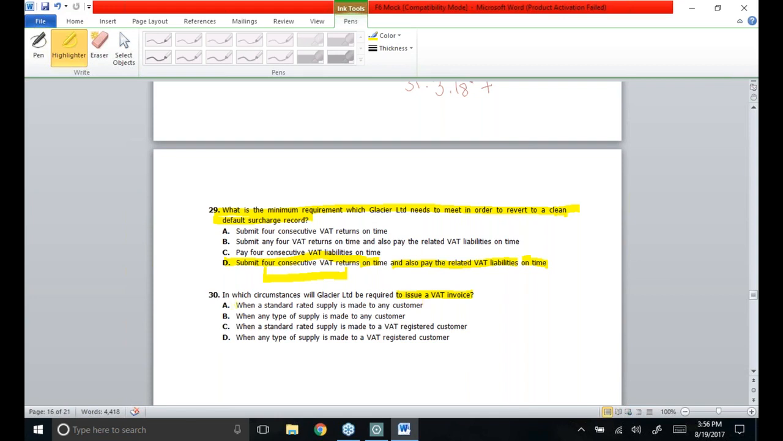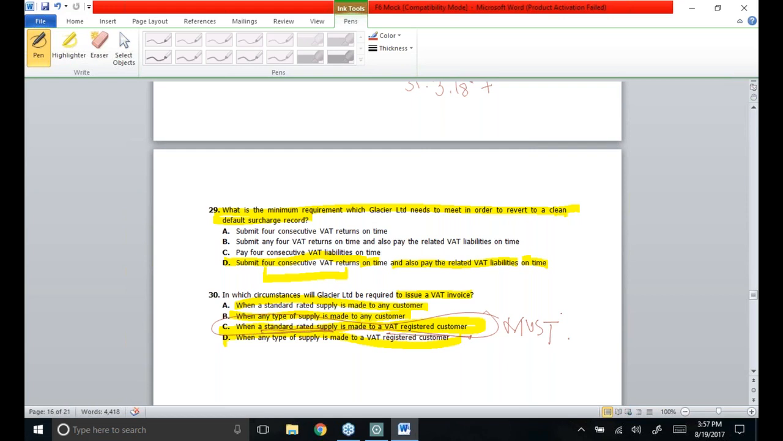So option A is when a standard rated supply is made to any customer. Second is when any type of supply is made to any customer, when a standard rated supply is made to a VAT registered customer, and then when any type of supply is made to a VAT registered customer. Out of all this, option C is the most appropriate and the correct option, because whenever you are registered, you are making standard rated supply and your seller is also registered, then it's must, then VAT invoice has to be issued. That's the only case in which they are compulsorily required to issue VAT invoice.